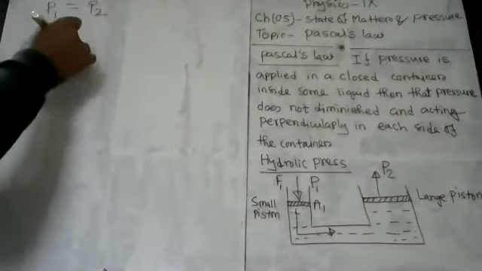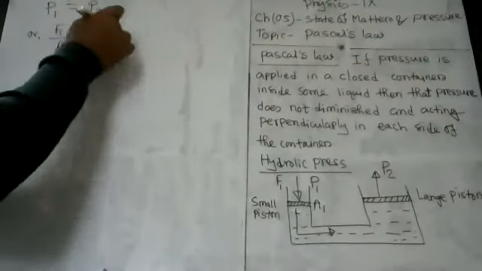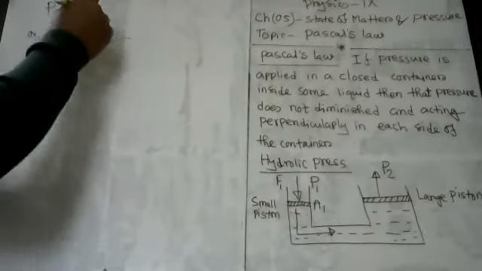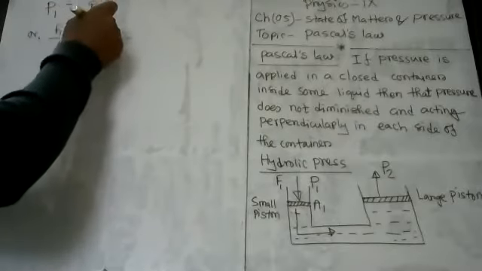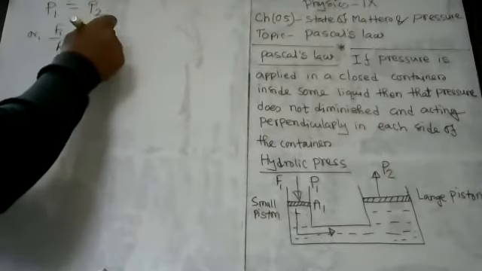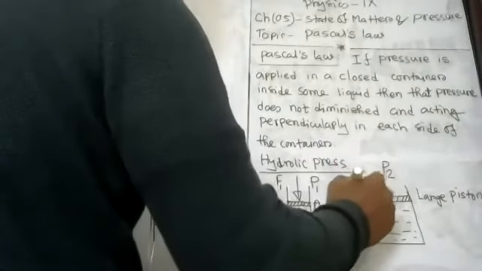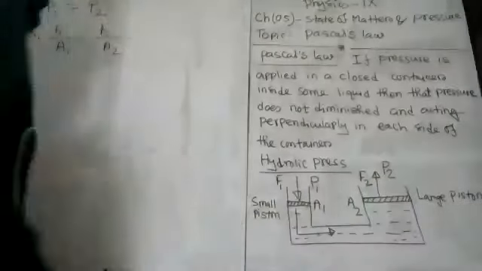So this is F1 and A1. And again, my dear student, in the case of the large piston, suppose the experienced force is F2 and the area is A2. So here the force is F2 and the area is A2.